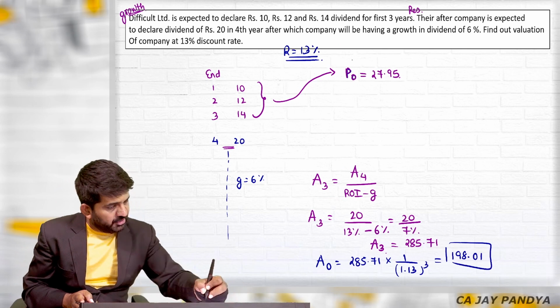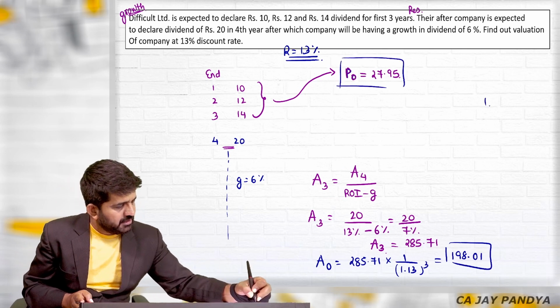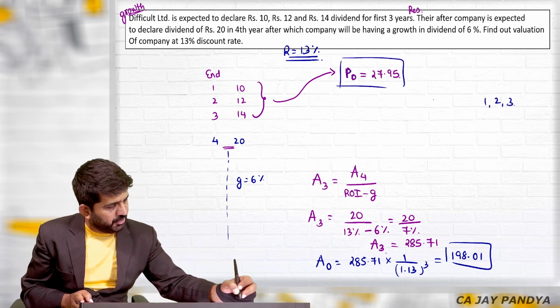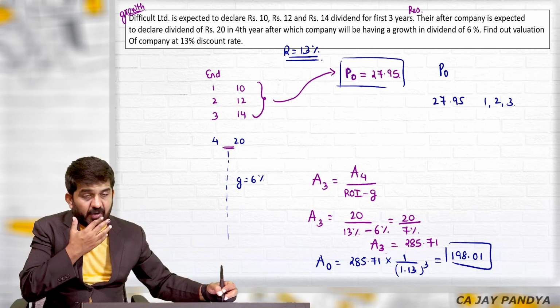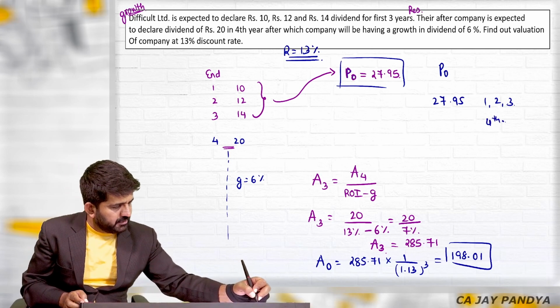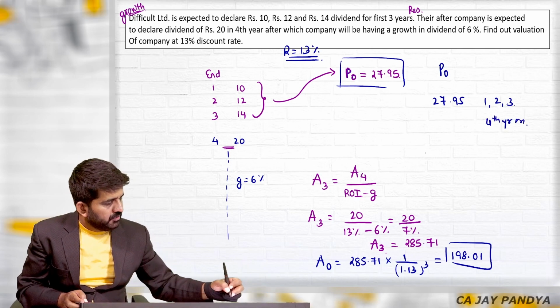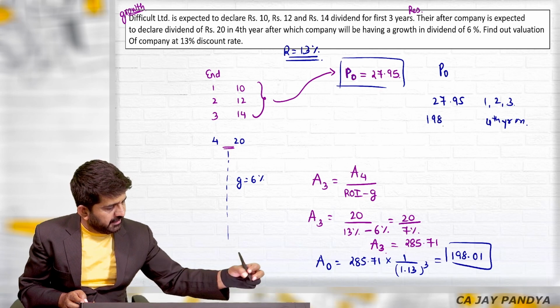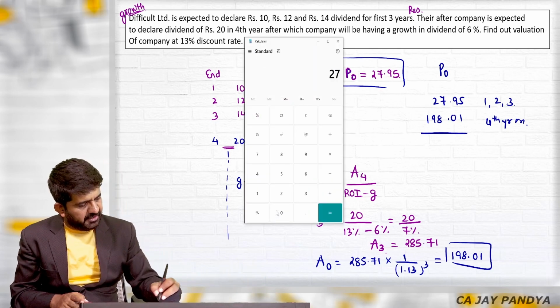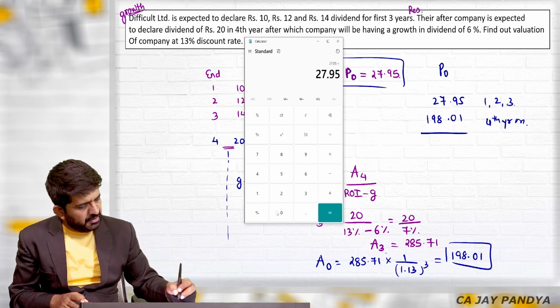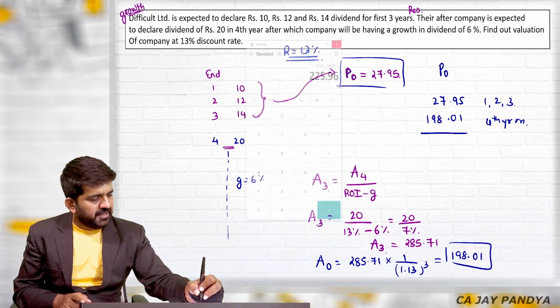Can I add these two figures? The answer is yes. For the first, second and third year, the valuation or present value is 27.95. And for the remaining, 4th year onwards, the valuation is 198.01. The total valuation will be 27.95 plus 198.01, which is 225.96.